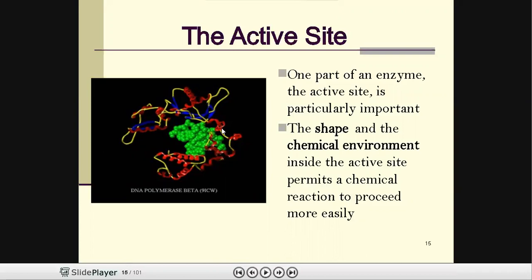The active site has a specific shape, which is complementary to a particular substrate. These active sites are made up of amino acids, which are called residues. That means the substrate will be attaching with the residues, the amino acids which are present in the active site.